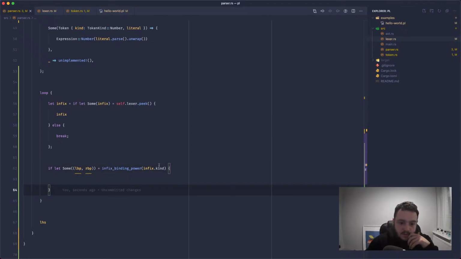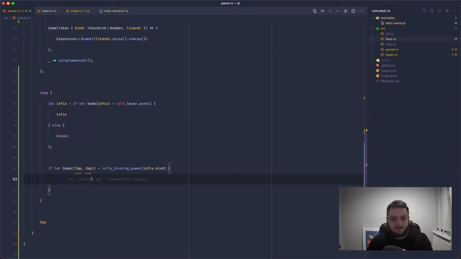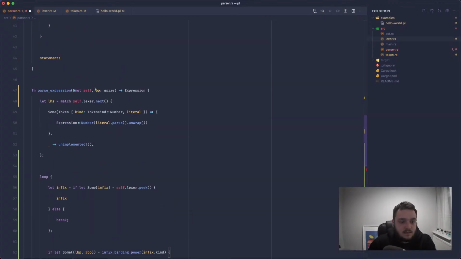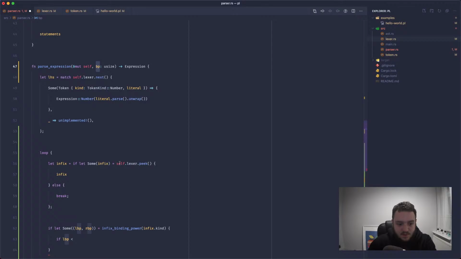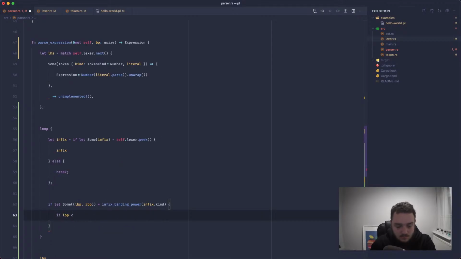So again, we need to pass through the token kind, not the token itself. And this is going to pluck out the left binding power and the right binding power.